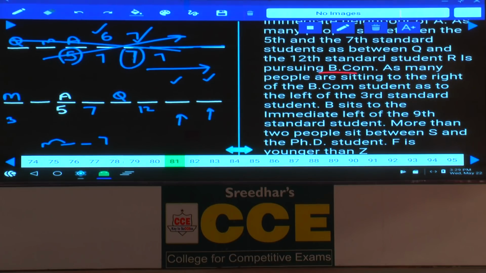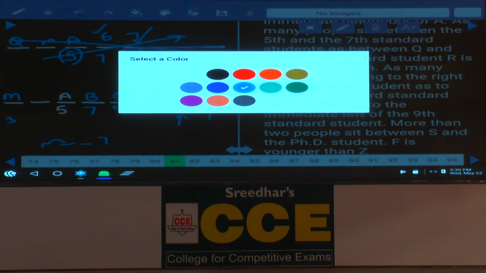B sits to the immediate left of 9th standard. Now, B is to the immediate left hand side of 9th standard. Now, where is 9th standard here? Q must be 9th standard, and B is to the immediate left of the 9th standard, so B is 7th standard.